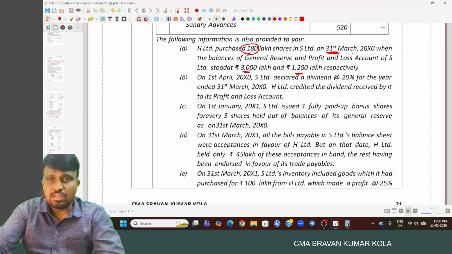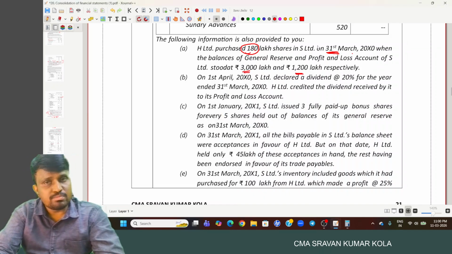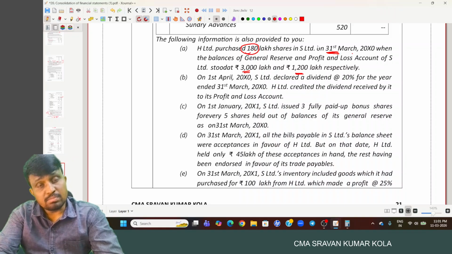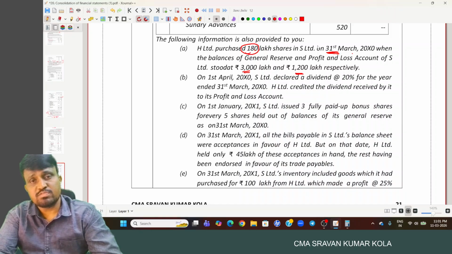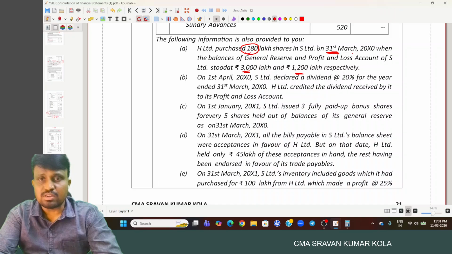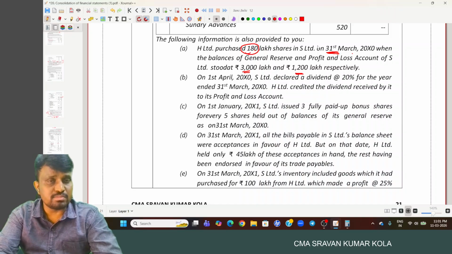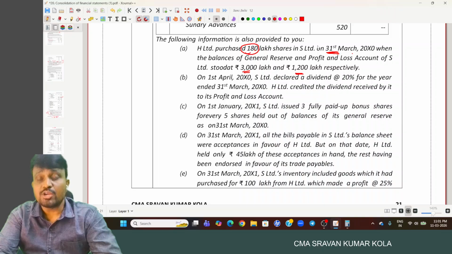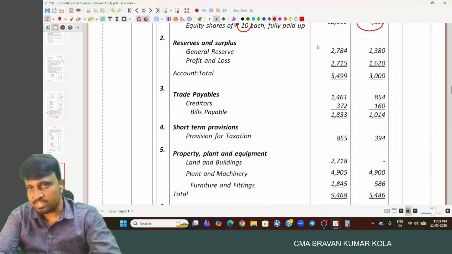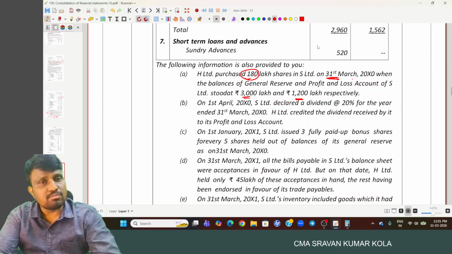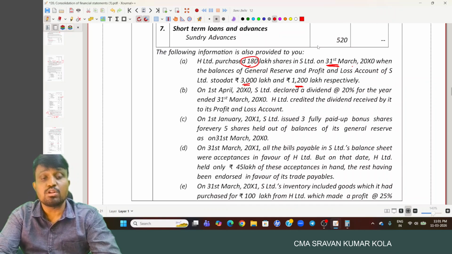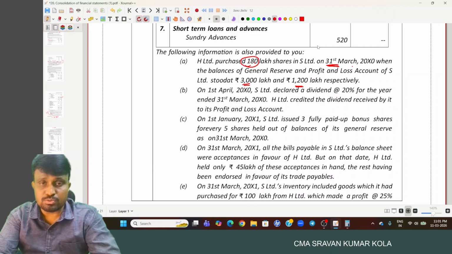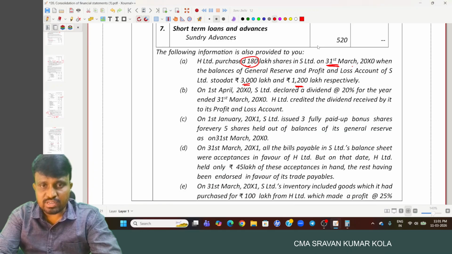And it means H Limited is getting the control over S Limited on 31st March X1. But after 31st March X1, one event is happening. S Limited may issue the bonus shares. And due to that, there is an increase in share capital. And in that case, our portion also has been increased. Number of shares has been increased. So after considering that bonus shares, we have to treat. So the same thing we provided here.